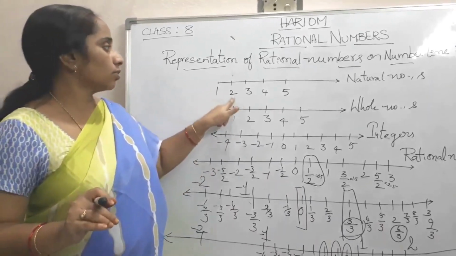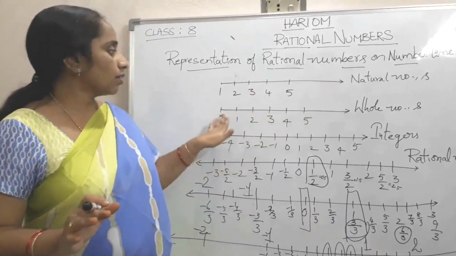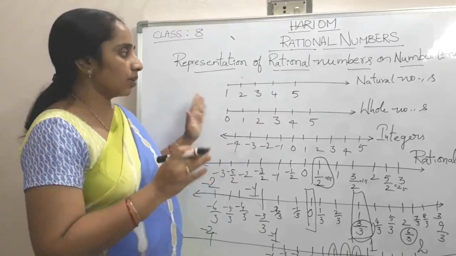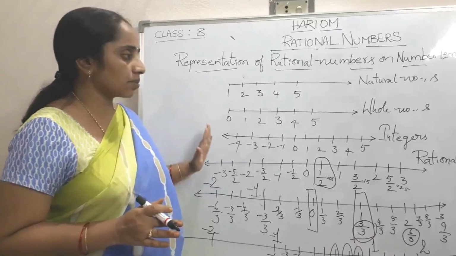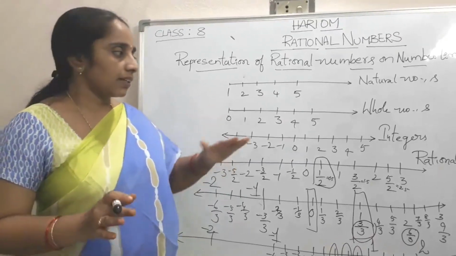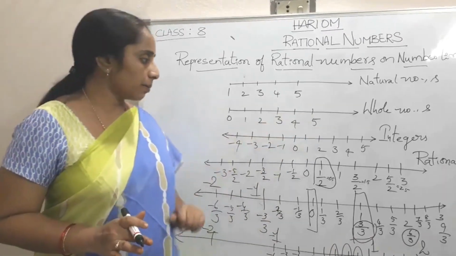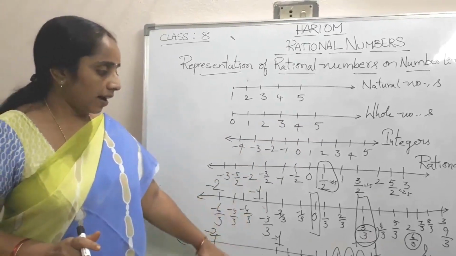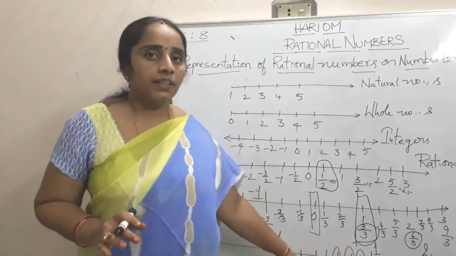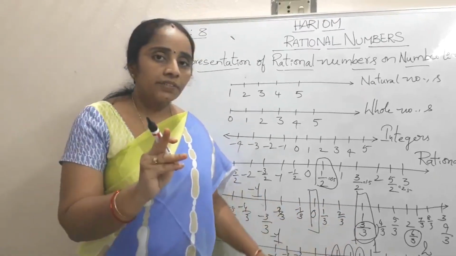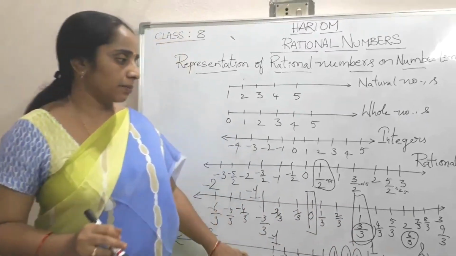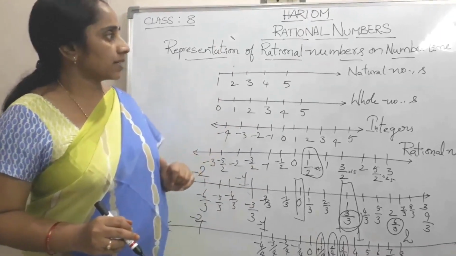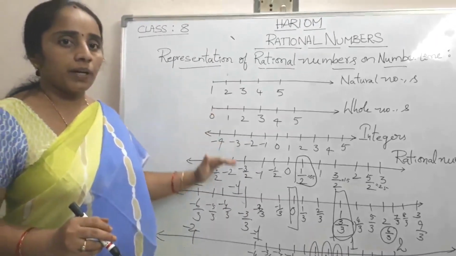That is 1, 2, 3, 4, that's it. 0, 1, 2, 3, 4, that's it. There are no other whole numbers, no other natural numbers, no other integers. But in case of rational numbers, we can have infinitely many rational numbers between two rational numbers. This is about representation of rational numbers on number line.